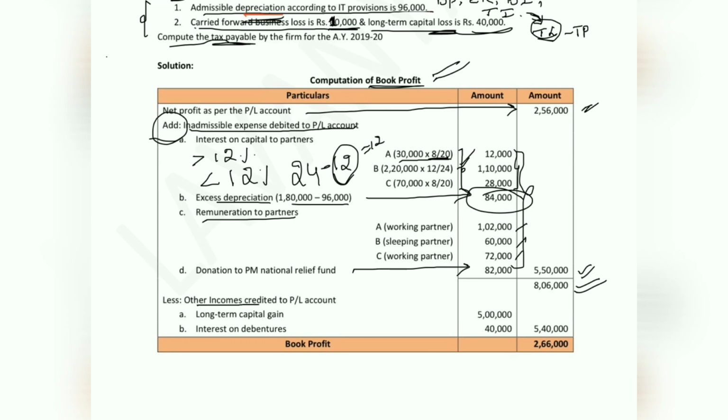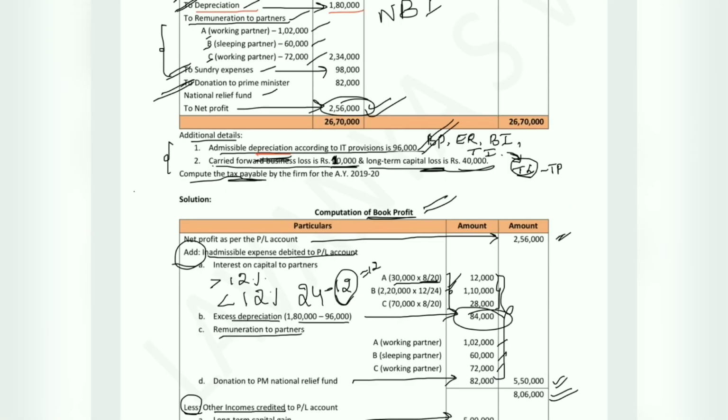So long-term capital gain of rupees 5 lakh and interest on debenture of rupees 40,000. We will consider under the head other incomes credited to profit and loss account. Long-term capital gain 5 lakh, interest on debenture 40,000. So we will get 5,40,000. So if you deduct this 5,40,000 out of 8,06,000, you will get 2,66,000 as book profit. Now the first step is done.